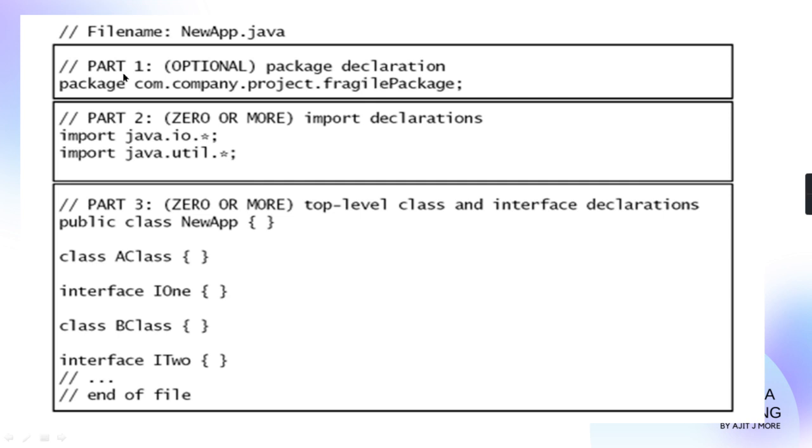So the first point: when you want to give your work to someone else, put it in a package. And if someone else has distributed their work and you want to use it in your program, you have to use import.